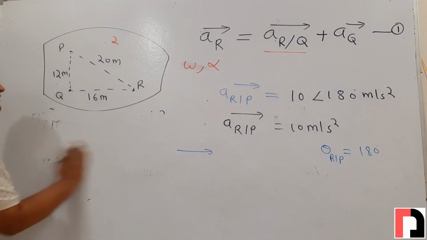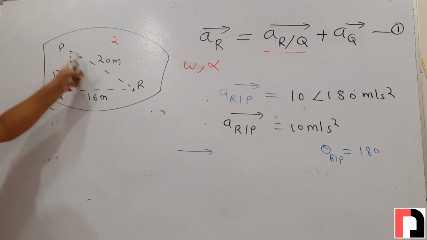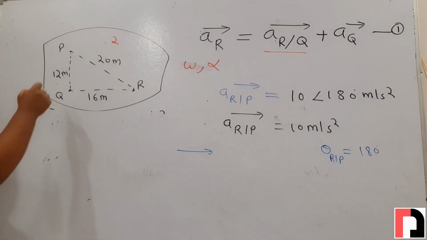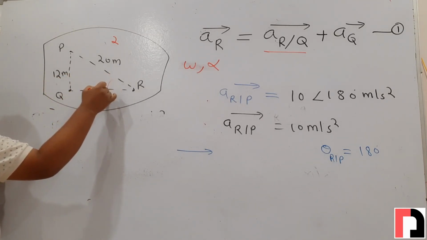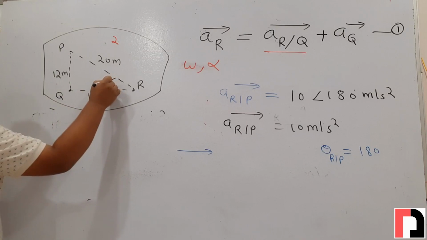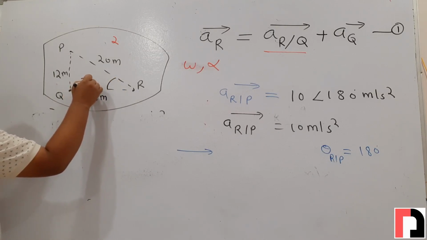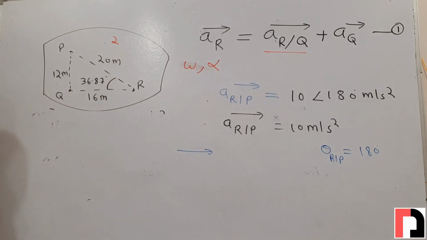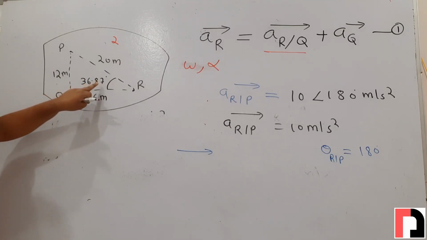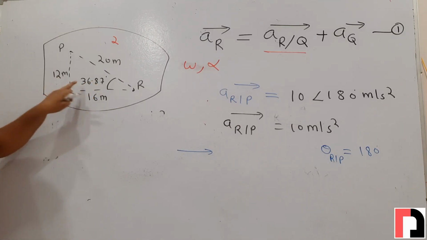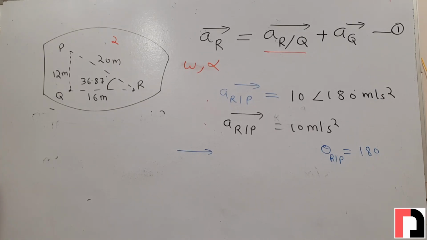What I am doing is drawing this RP line separately. If by using geometry you calculate this angle, it will come to 36.87 degrees. How can we calculate it? Suppose this angle is alpha, then tan alpha equals 12 by 16. Then this angle will come to 36.87 degrees.